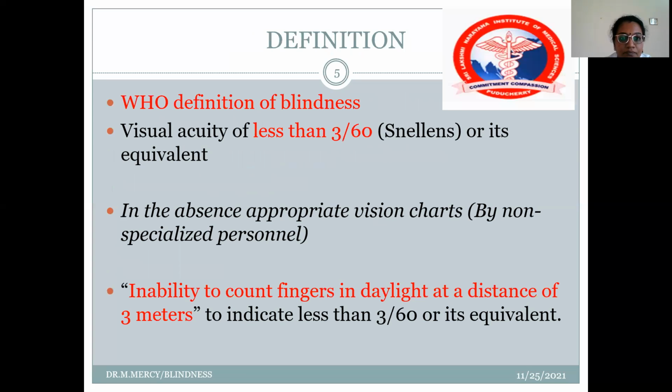The WHO definition of blindness is visual acuity of less than 3/60 on the Snellen's chart or its equivalent, in the absence of appropriate vision charts by non-specialized personnel. That is, the inability to count fingers in daylight at a distance of 3 meters, which indicates less than 3/60 or its equivalent. So this is the WHO definition for blindness.